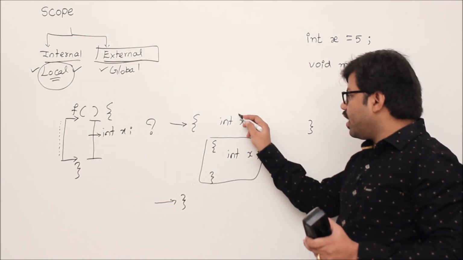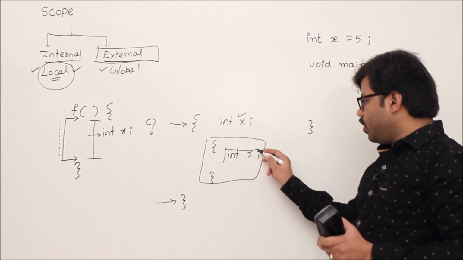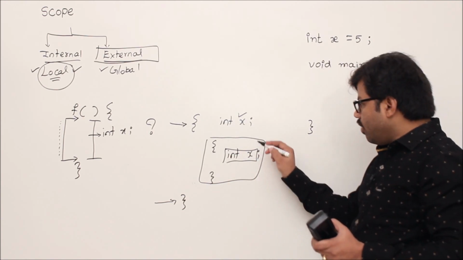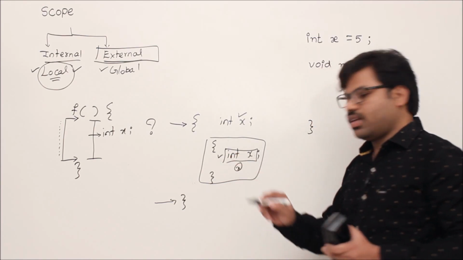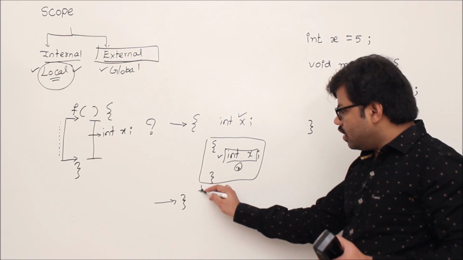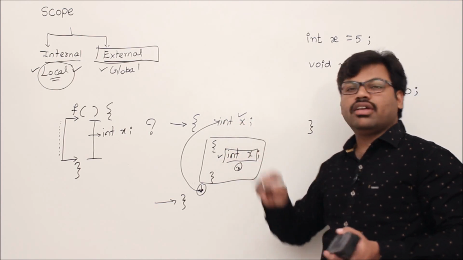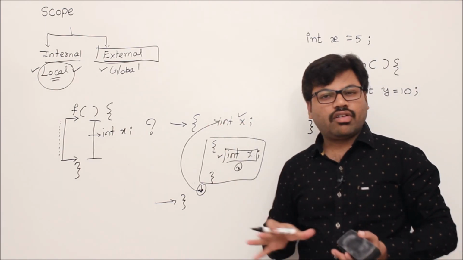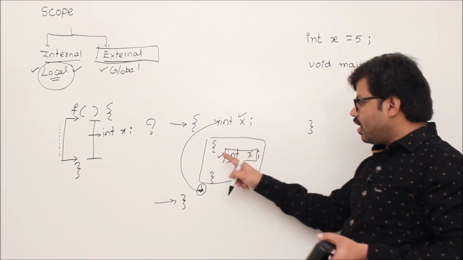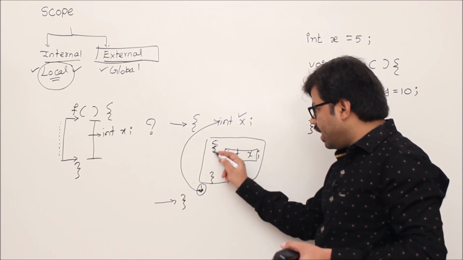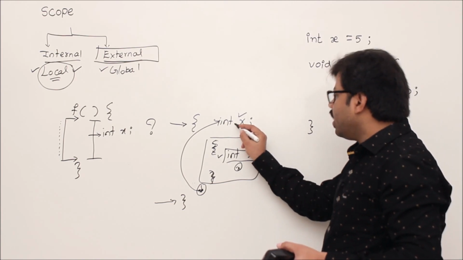Then you can define a variable x twice, once in one block here, and after that in the nested block again. When you do that, my question is, whenever I refer to x here, which variable will be referred? Obvious, right? So this variable will be referred. When you refer to a variable here, are we in this block? No, right? Then this variable will be referred. So this is all called scope rules. In C programming, remember, whenever a variable is defined, and after that you open one more brace and create a new block inside a block, then this variable will be hidden.